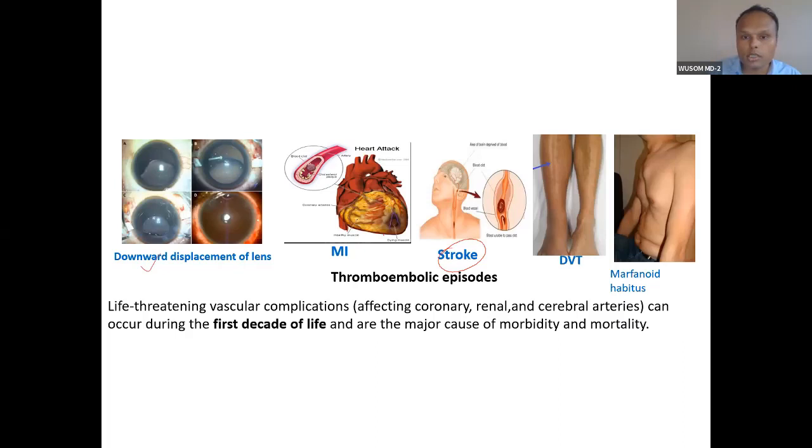Deep vein thrombosis is also a thromboembolic episode. It will cause swelling of the calf muscle, pectus excavatum, Marfanoid habitus. Okay, so these are the presentations you will see. Life-threatening complications in coronary, renal, and cerebral arteries can occur during the first decade of life and are a major cause of morbidity and mortality.